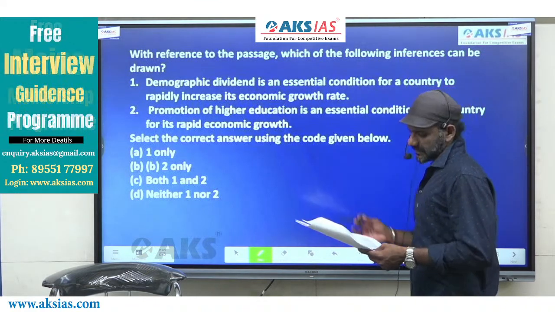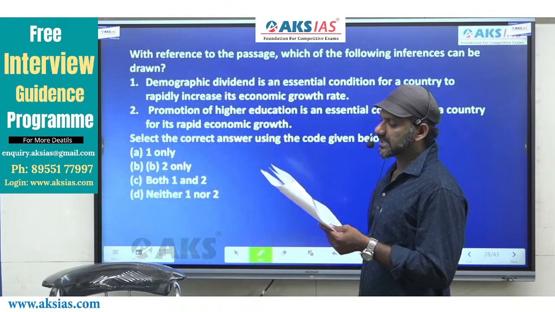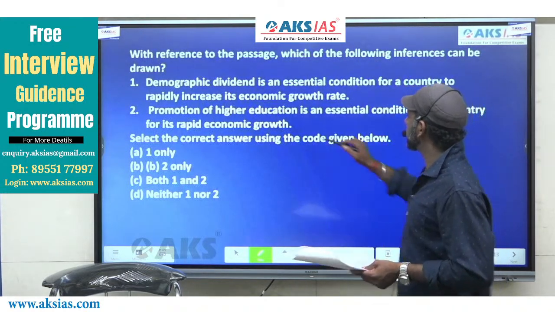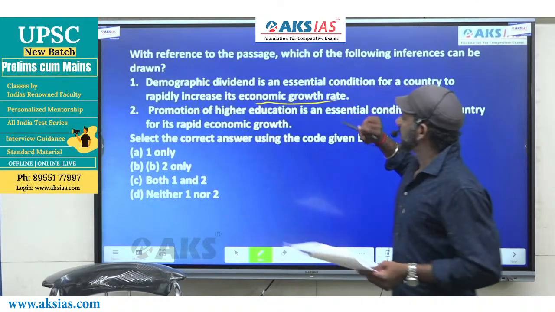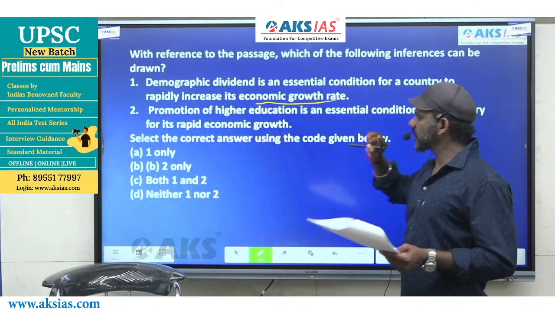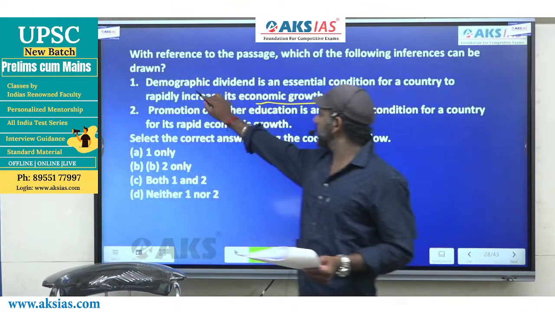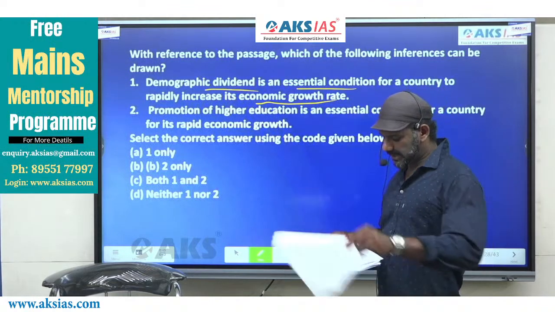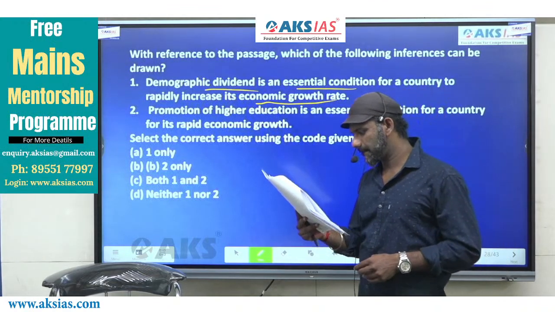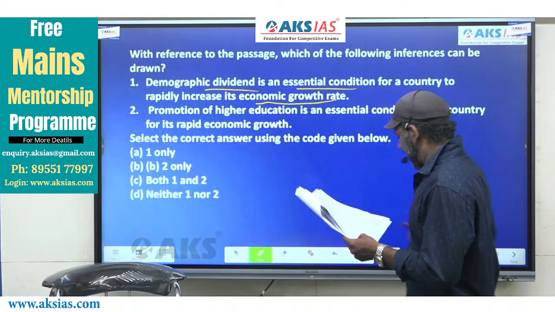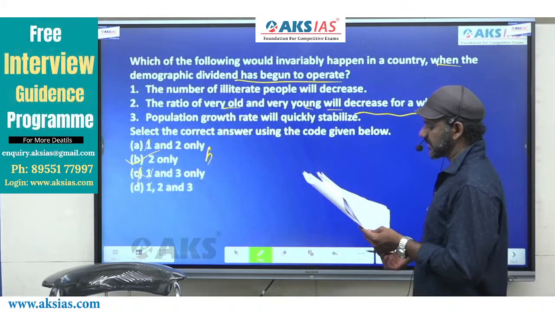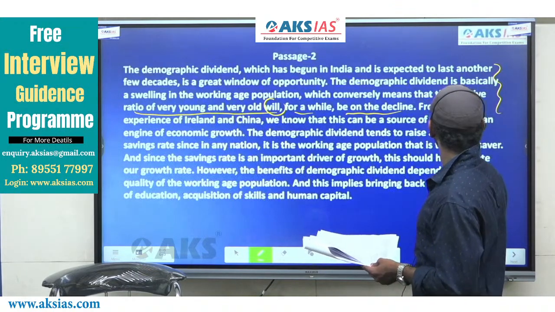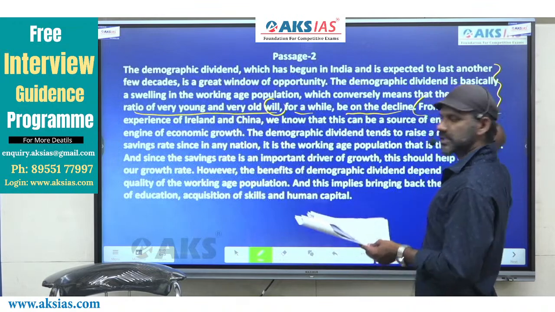Now, come to 1. Demographic dividend is an essential condition for a country to rapidly increase its economic growth rate. So for economic growth rate to increase rapidly, demographic dividend is an essential condition. Right? Now, this is talked about in the part of the passage that starts with "from the experience of". I'll just read this part.